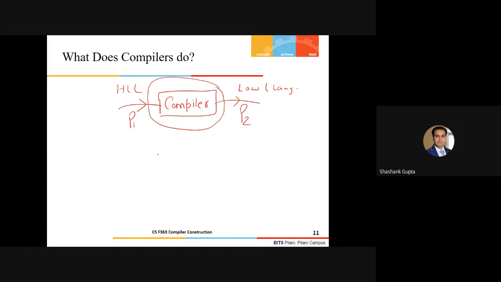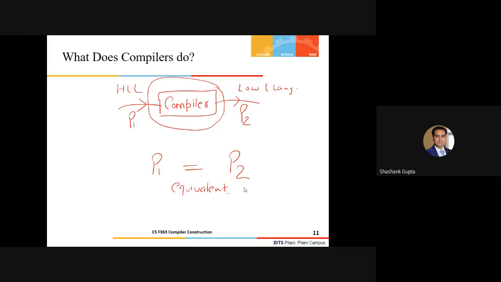Is there any technology or mechanism to say that these two programs are equivalent? Let me write this word, equivalent. If I consider two arbitrary programs P1 and P2, is there any mechanism to verify whether they are equivalent or not?